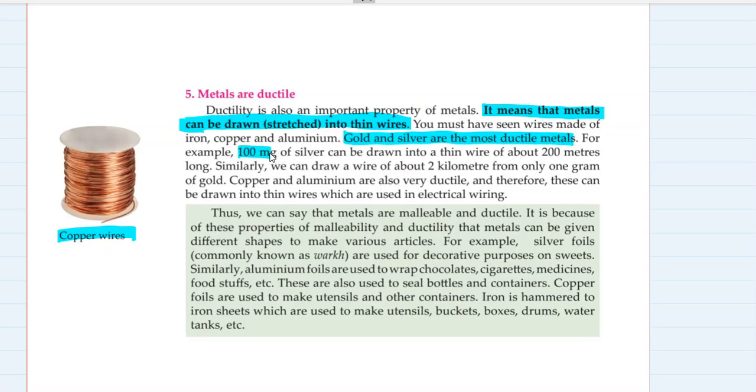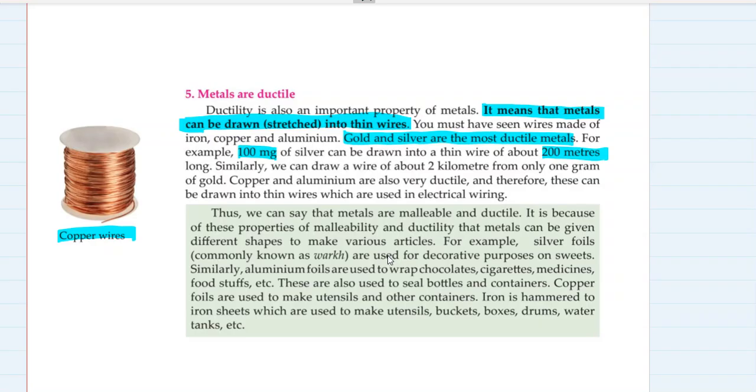For example, 100 milligrams of silver can be drawn into a thin wire of about 200 meters. Similarly, we can draw a wire of about 2 kilometers from only 1 gram of gold. Copper and aluminium are also ductile, and therefore these can be drawn into thin wires which are used in electrical wiring.